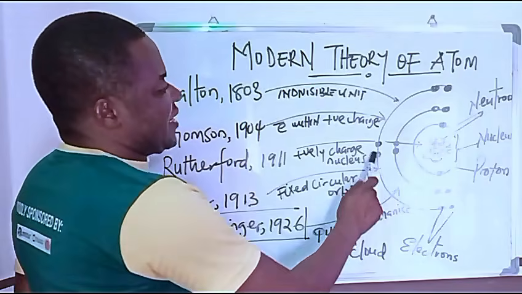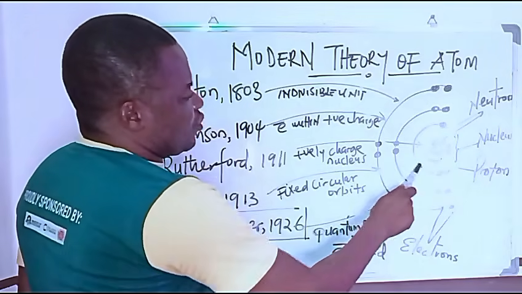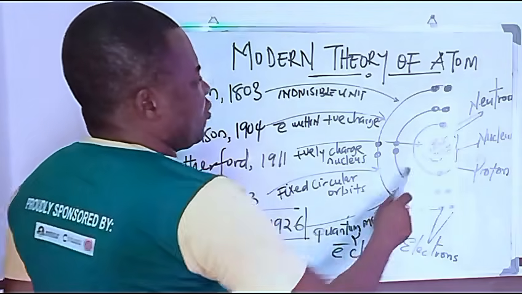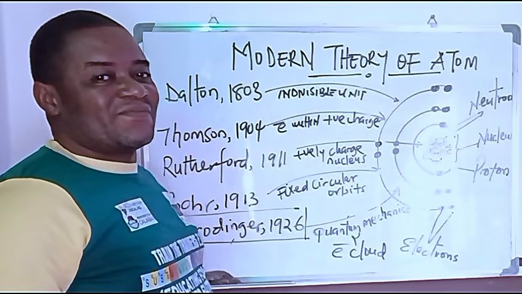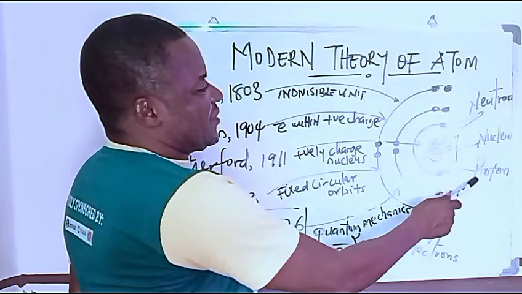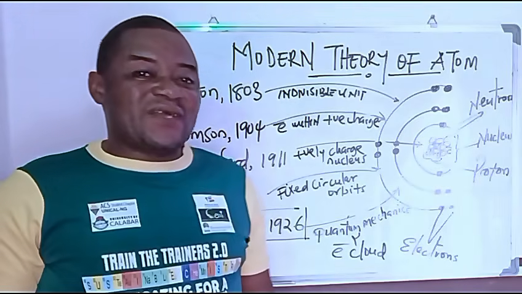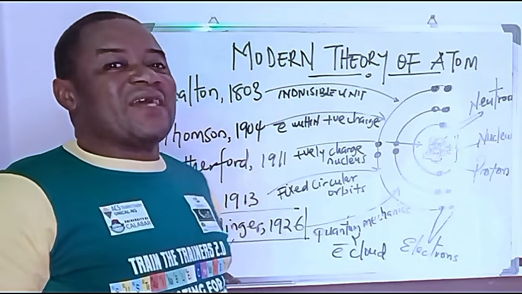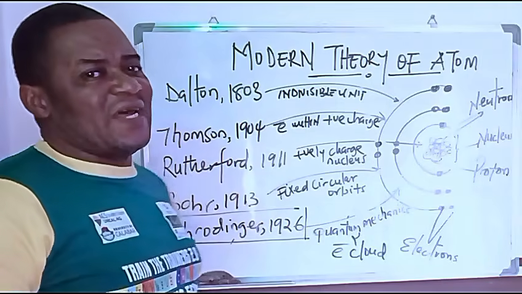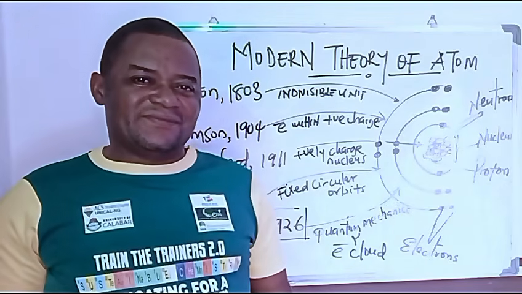An atom has electrons around it, and then it has orbits, which you could call orbitals, or subshells, as the case may be, and it also has a central nucleus. The central nucleus of an atom bears the proton and the neutron. And of course, it is the presence of the proton and the neutron that defines the nucleus of an atom. It is the nucleus that holds the entire mass of the atom.